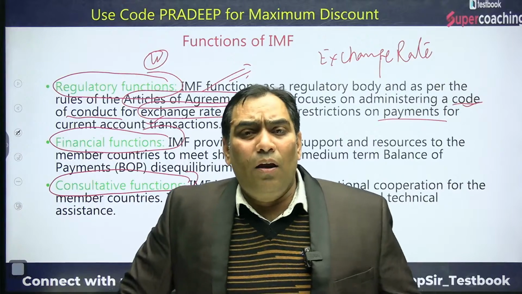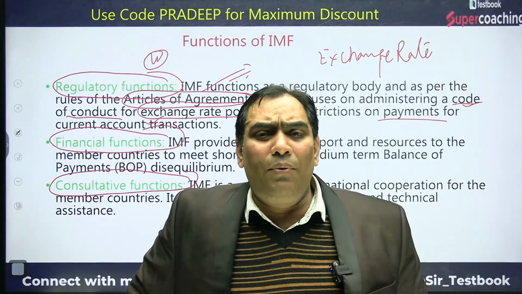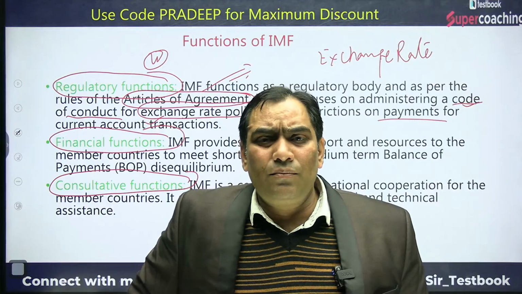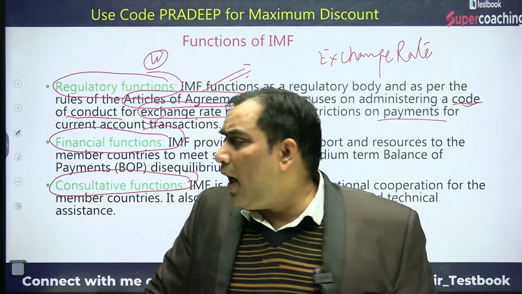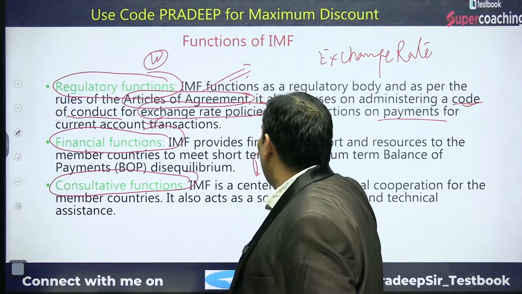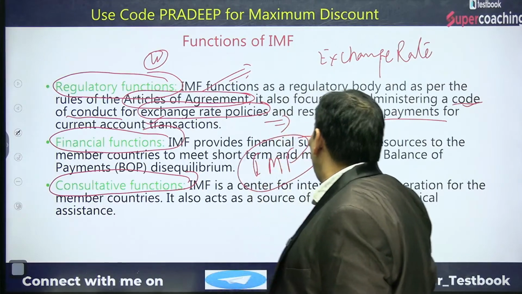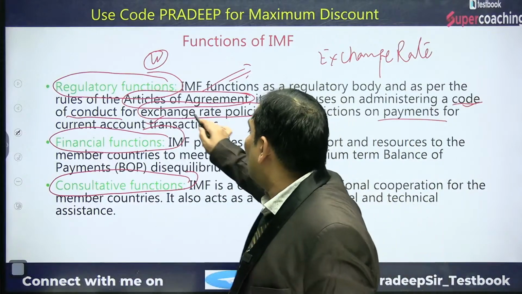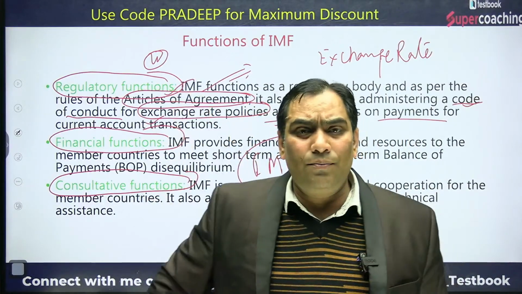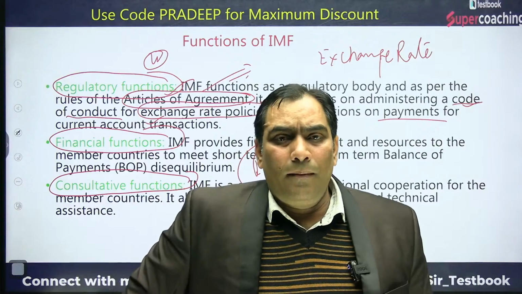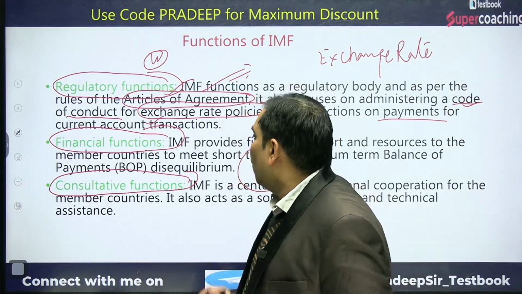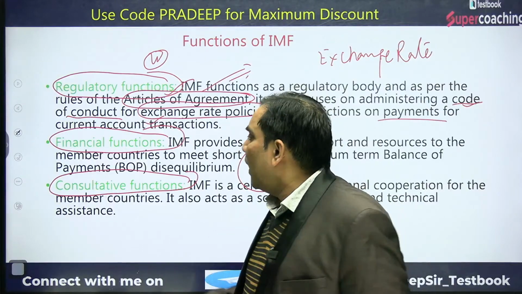Earlier, before the economic reforms, we had the fixed exchange rate system. But because of IMF conditions, because the IMF bailed out us when we had the BOP crisis, they put a condition, and that condition is nothing but the articles of agreement. So they restrict the payment on current account.